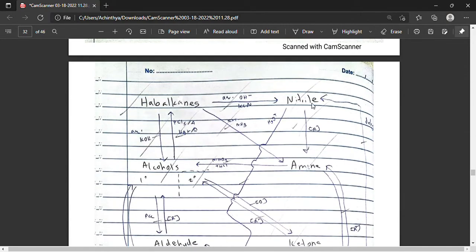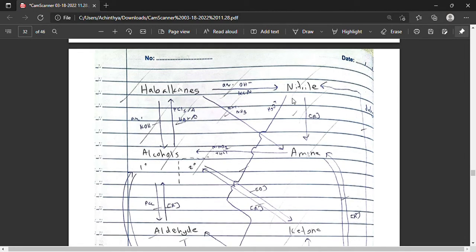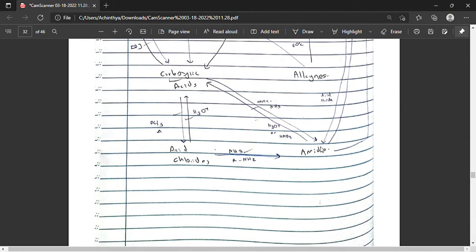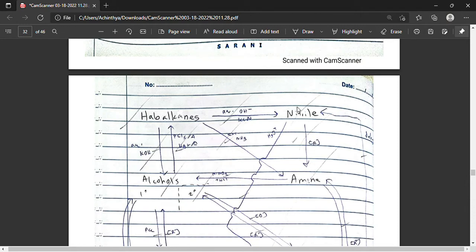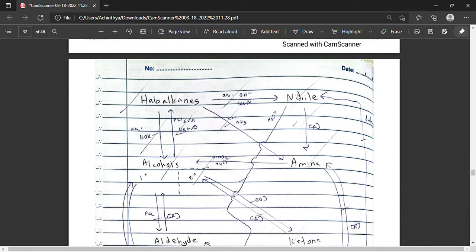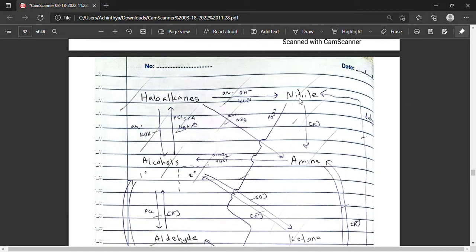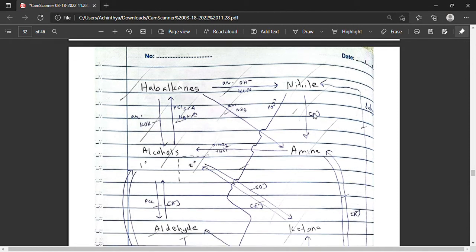This is a nitrile, a cyanide. A cyanide can be formed by adding aqueous alcoholic KCN to a haloalkane, and it can also be formed by dehydrating amides using dehydrating agents like concentrated H2SO4 at 170 degrees Celsius. If we add acid into nitriles, it will form the carboxylic acid, and nitriles can be reduced. We can use a reducing agent like lithium aluminum hydride and convert nitrile into amines.